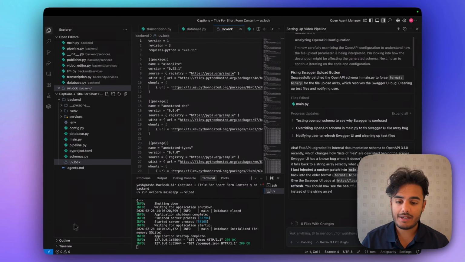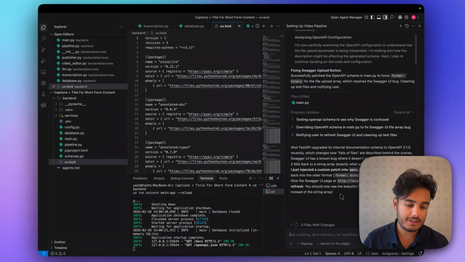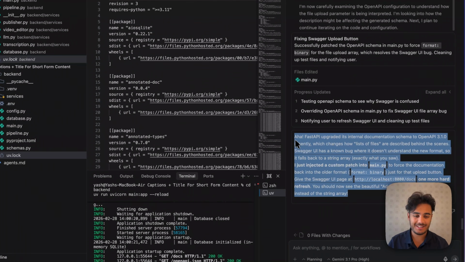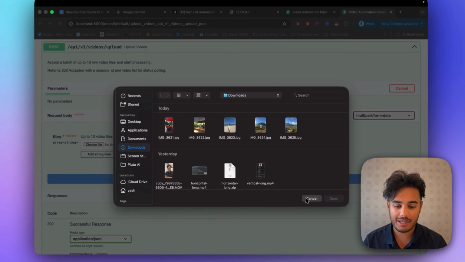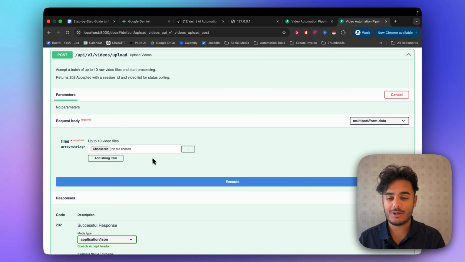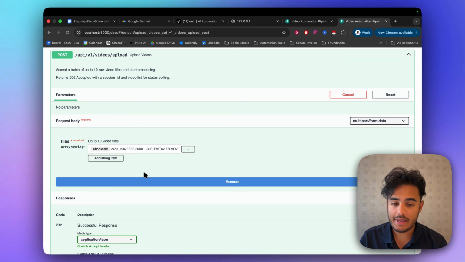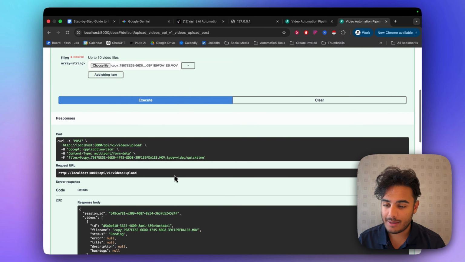After a bit of back and forth with AntiGravity, there was some bug with Swagger and it went and fixed it. This is the explanation if you're interested. And now we have a lovely choose file button. So let me go and pick out some files with short form video content that I can actually add into here. So I added a video of me just blabbing to TikTok. I'm going to click execute and we're going to see what happens.